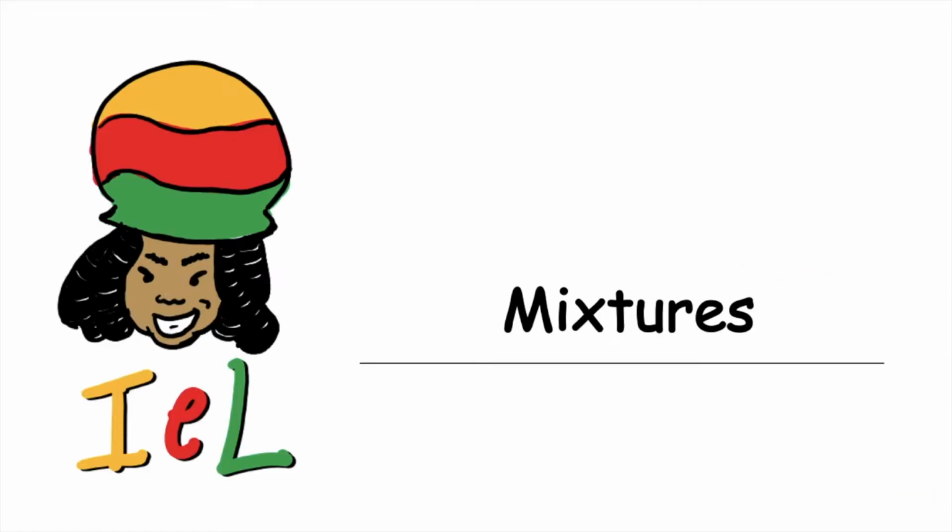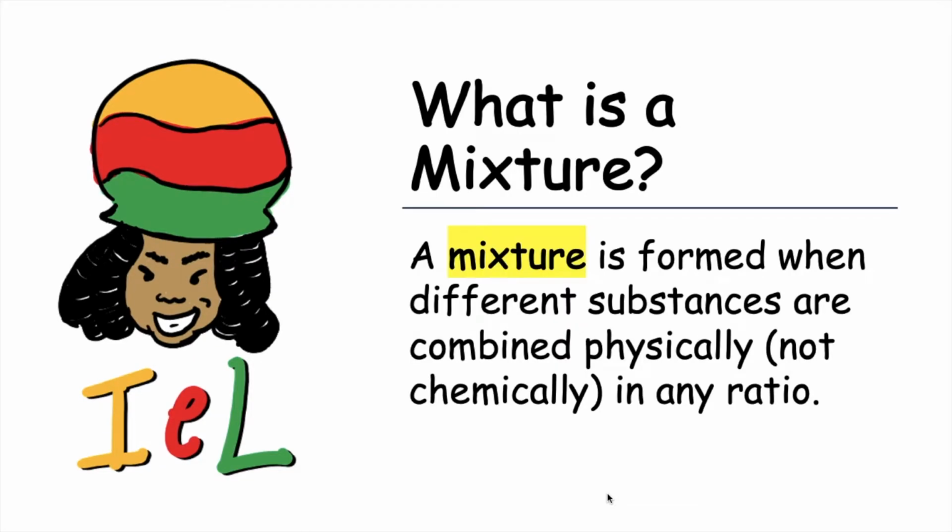We can now explore mixtures since we can distinguish between pure and impure substances. Therefore, what is a mixture? The definition states that a mixture is formed when different substances are combined physically, not chemically, in any ratio or proportion. As a result, mixtures are impure substances.